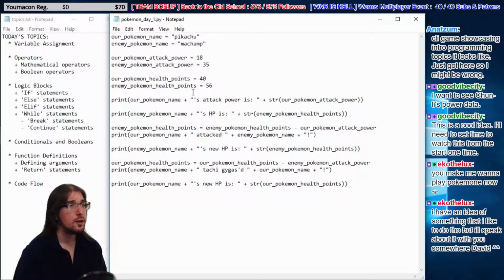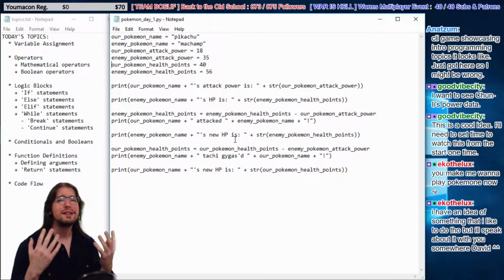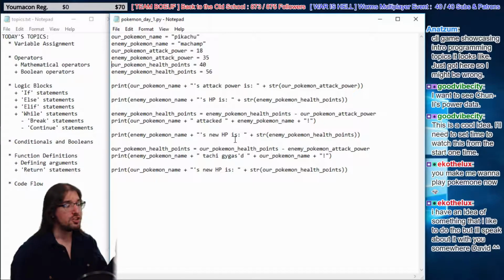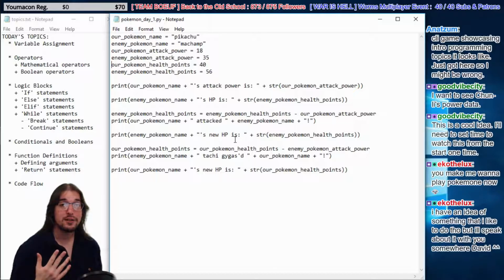Well, first of all, we're assigning a bunch of data, right? Again, programs are basically made up of two ideas. The data, which is the information that you need for your program to run. Then you have your operations, which are the actual program running, actually doing things to that data. So in Pokemon, your data might be your attack power and your health points, and an operation might be an attack. The attack needs that data. The attack is the part that you want to do, but you can't do it without the data.